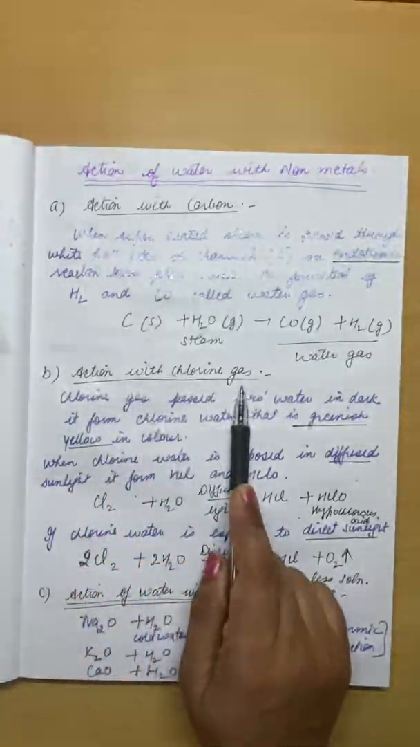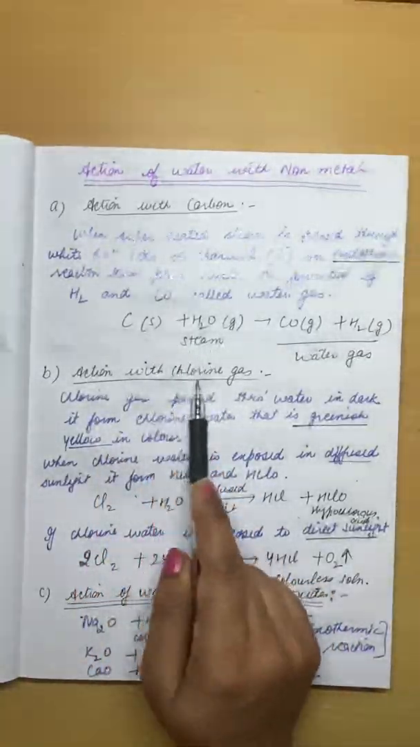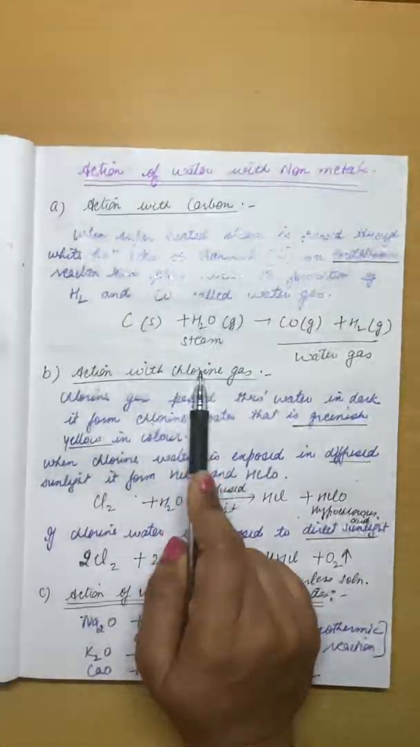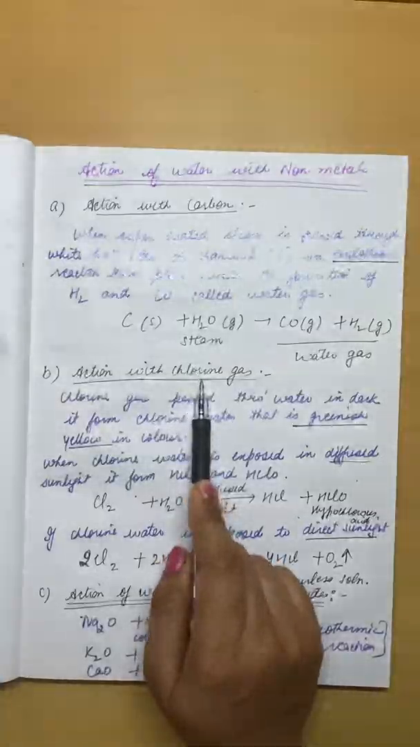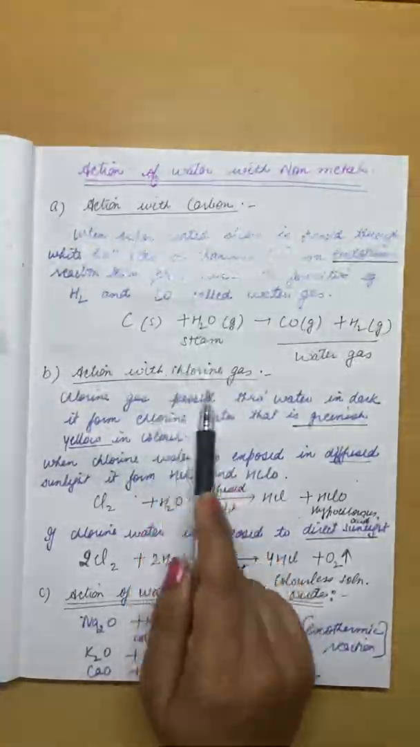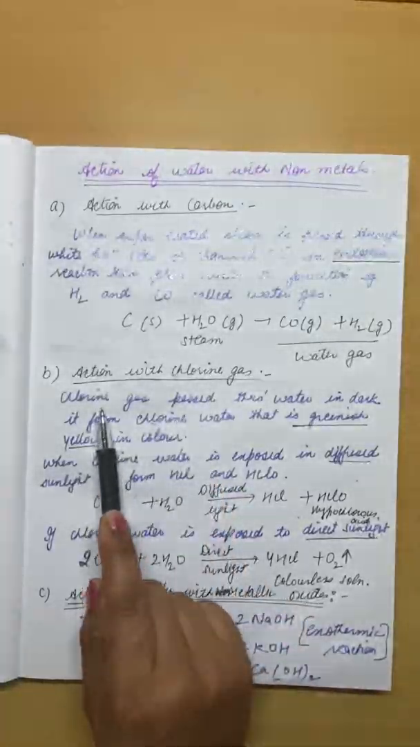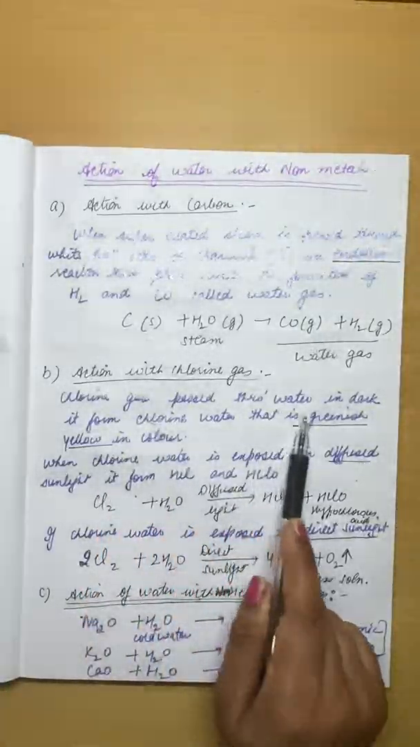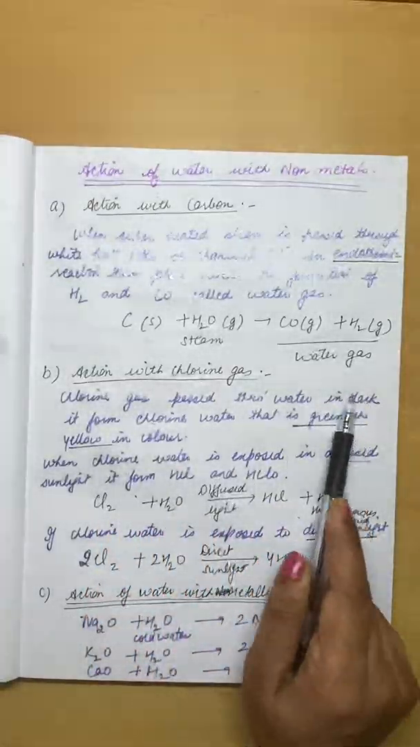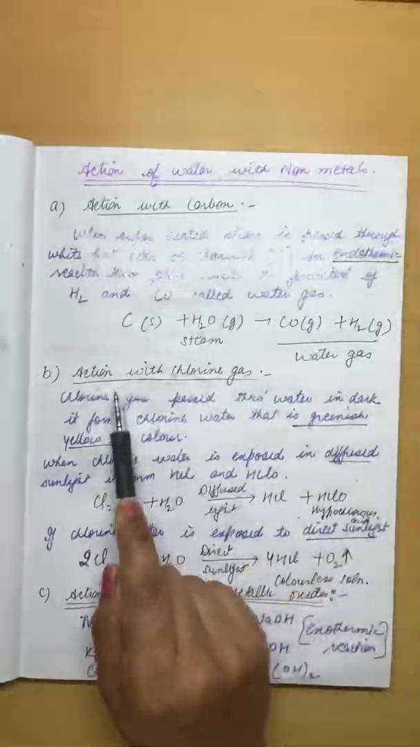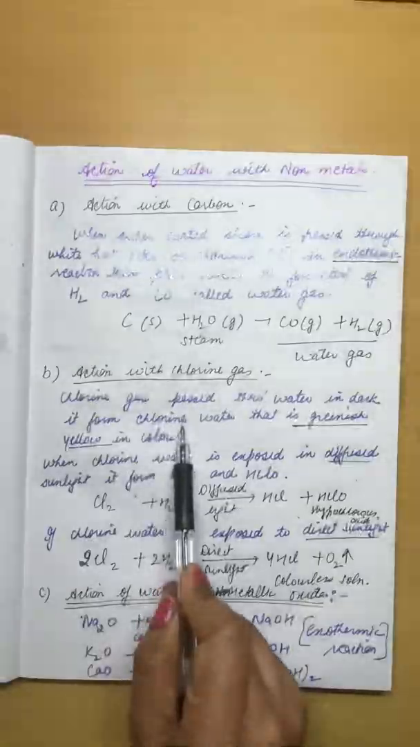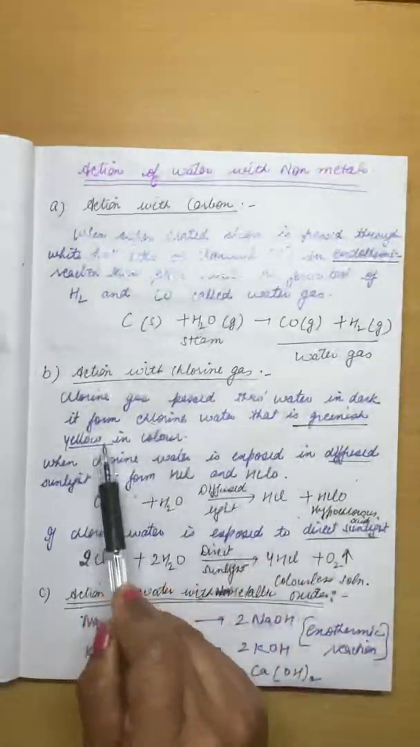Action with chlorine gas. Chlorine is also a non-metal, in the form of a gas. Chlorine is used as a disinfectant to purify drinking water. When chlorine gas is passed through water in the dark, meaning there should be no light, it forms chlorine water, which is greenish yellow in color.